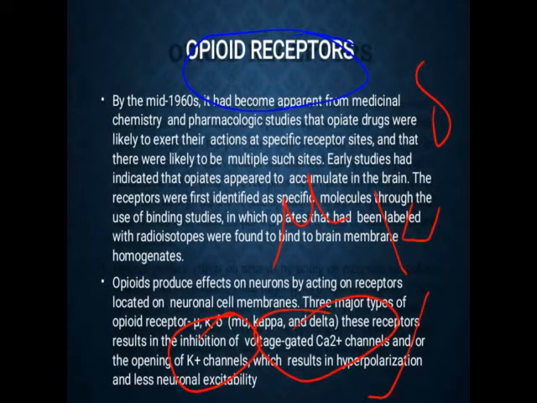So we know that impulses are transferred when depolarization is present. If there is a hyperpolarization or polarized state, the impulses are not transferred from one cell to another cell. Hence, these opioids bind to one of these receptors, the mu, kappa or delta receptor. They are responsible for the inhibition of calcium channel and opening of potassium channel. Due to that, potassium goes outside, so outside positive charge increases, inside negative charge increases, so a hyperpolarization state is formed, and this hyperpolarization results in the resting state, that is no transfer of nerve impulses from one cell to another cell.